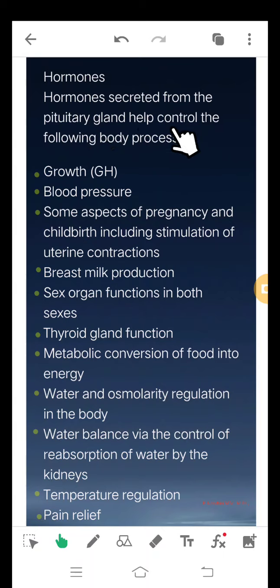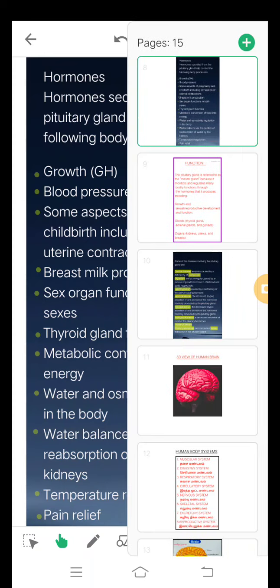The next one, hormones. Hormones secreted from the pituitary gland help control the following body processes: growth, GH, blood pressure, some aspects of pregnancy and childbirth, including stimulation of uterine contractions, breast milk production, sex organ functions in both sexes, thyroid gland function, metabolic conversion of food into energy, water and osmolarity regulation in the blood, water balance via the control of reabsorption of water by the kidneys, temperature regulation and pain relief.